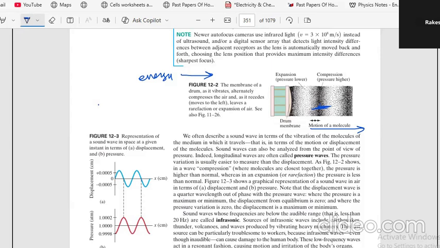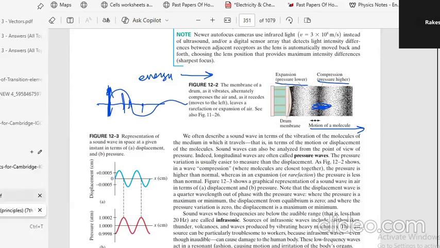Even here, if the vibration is up and down, the particles don't move forward. The particles go up and down, but the energy moves forward. The wave moves forward, the particles move up and down. The only difference here is that the particles are moving along the direction. So they cause compressions, higher pressure, and expansions, lower pressure. And this is how sound moves.